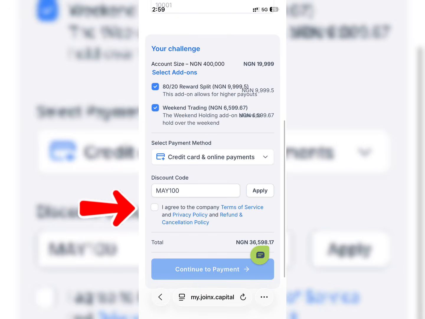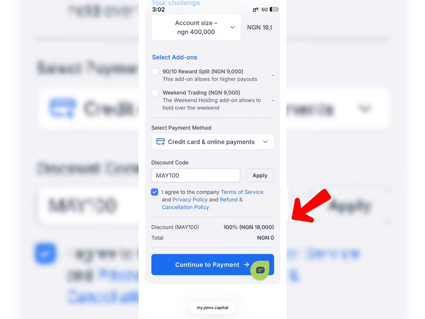Now you can see what I did right there. Clicking on apply will change this section right here to having the balance right here that says 36,000. You can see right here it will change it to 0%. You change it to 0, which means you are getting this account for 100% free.